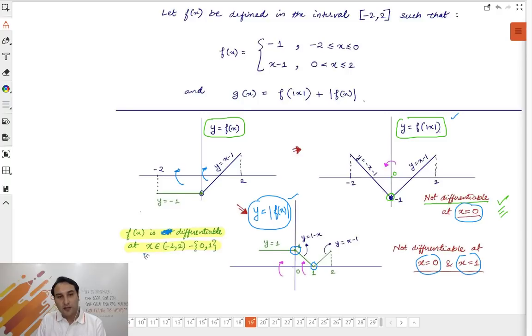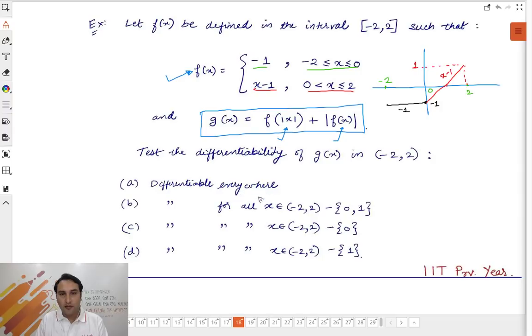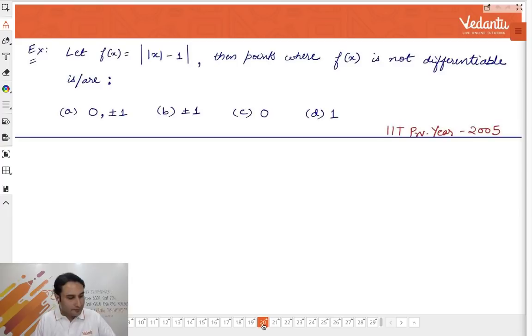So it is differentiable everywhere between minus 2 say 2 except 0 and 1, except the 2 points 0 and 1, right? So this is your answer. Differentiable for all values between minus 2 say 2 except 0 and 1. Minus curly bracket 0 and 1 means except 0 and 1. Clear? Chalo. Good guys.